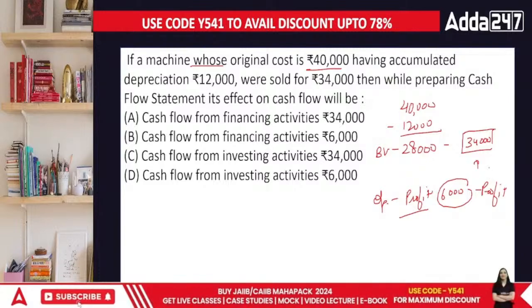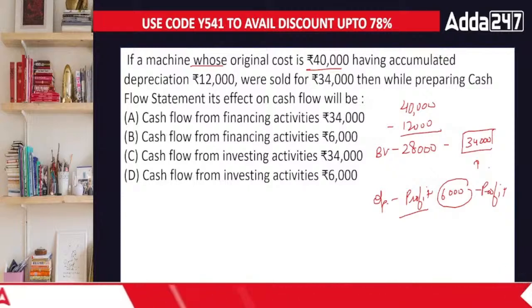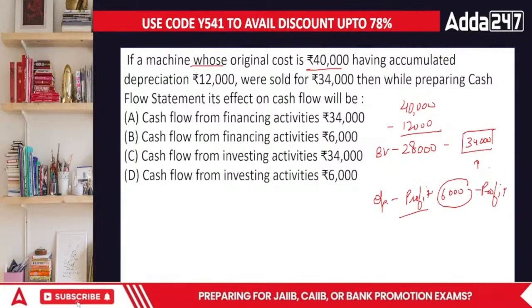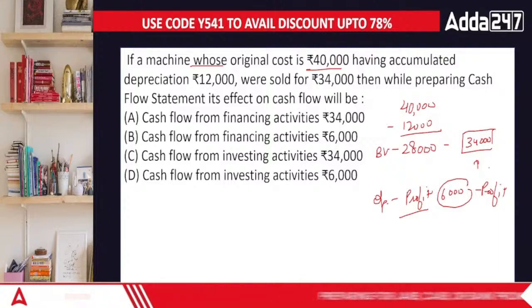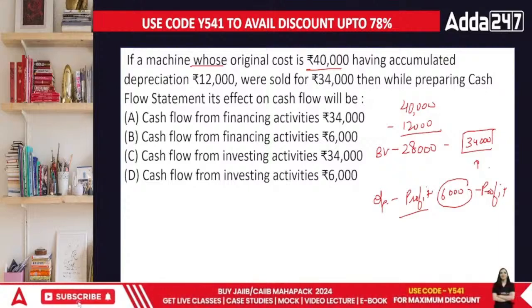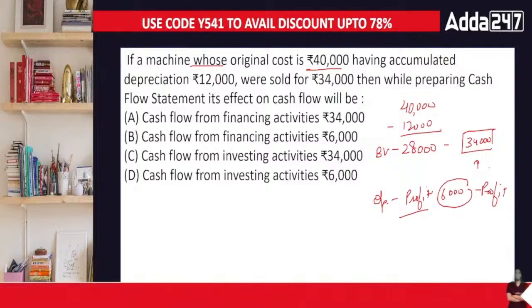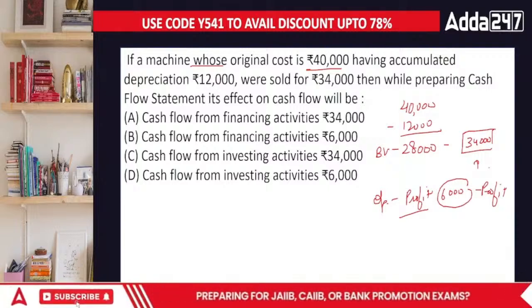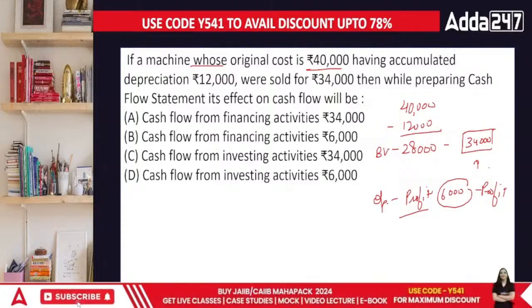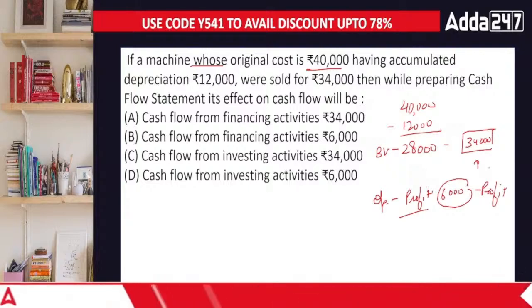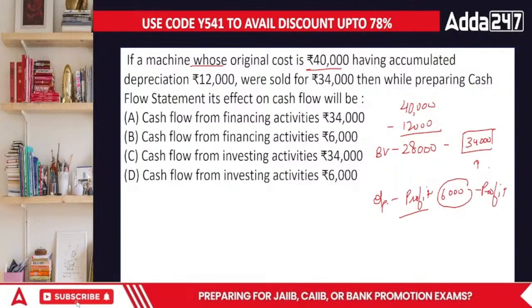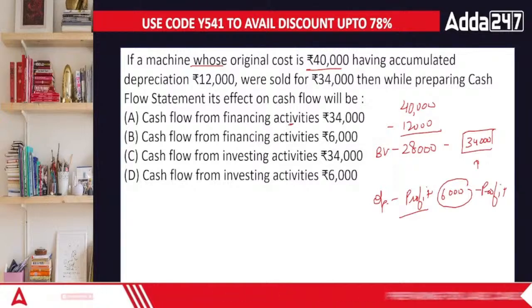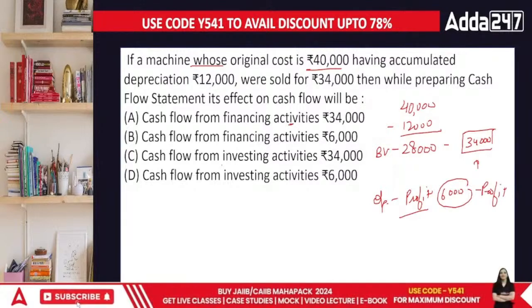Based upon the inflow and outflow, you are receiving what? What's going to be the answer? The answer is 34,000 because the inflow is 34,000 and you're receiving 34,000 for your investing activity, isn't it? So your investing activity part is 34,000 that you are receiving.